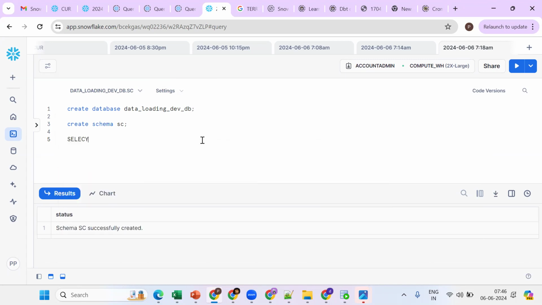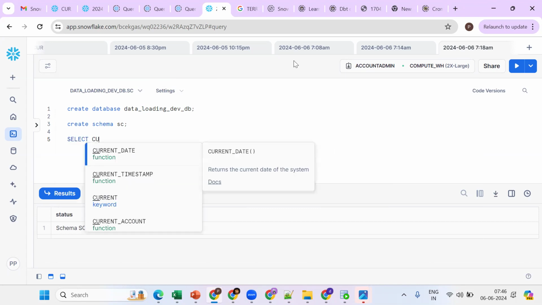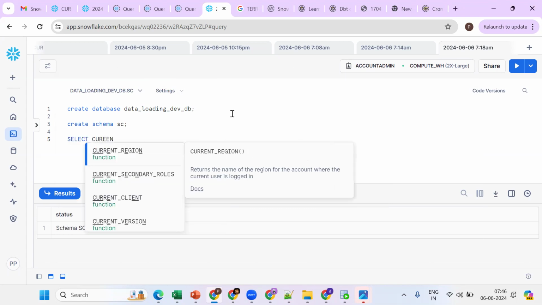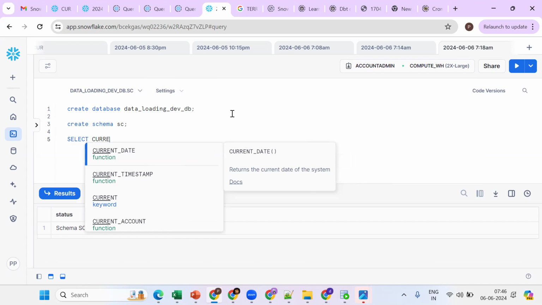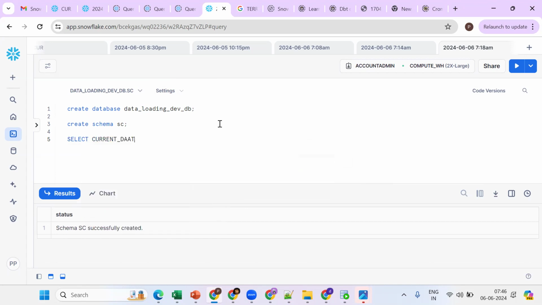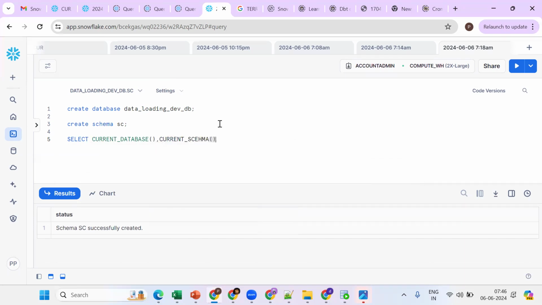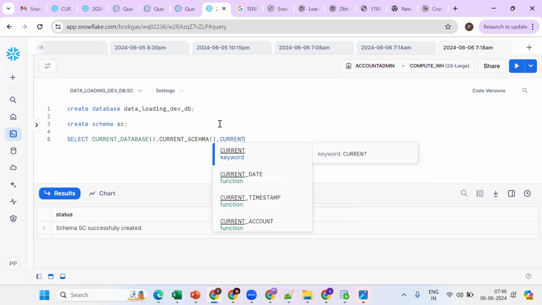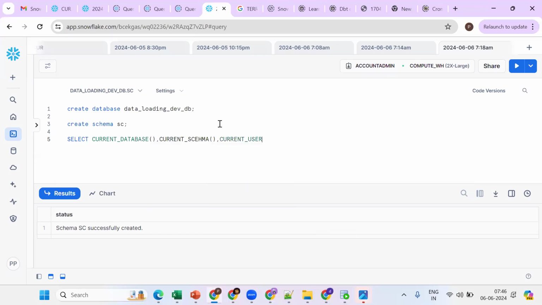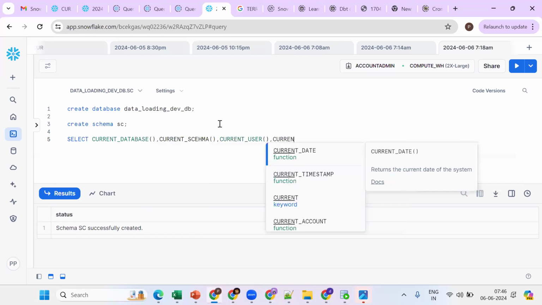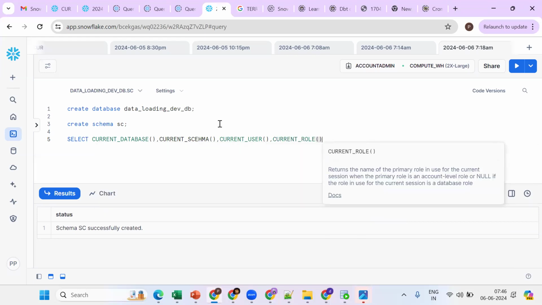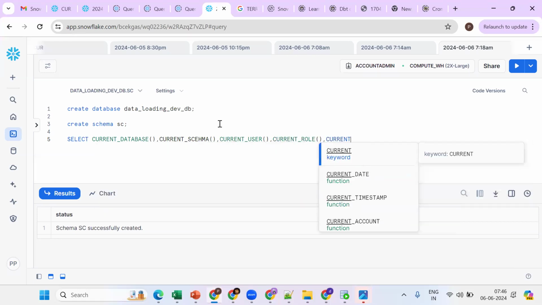These are the basic things. Select current database, using the current database function. Same thing for current schema and current user. If you want to get my user, use current user, and if we want to get the role, we should go for current role. If you want to get the warehouse, use current warehouse. So these are the basic things you should remember.